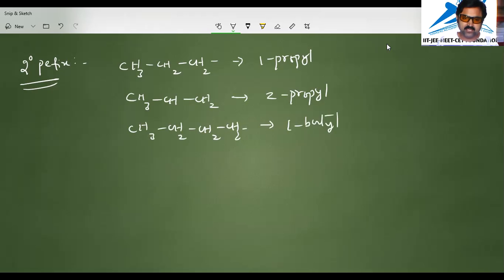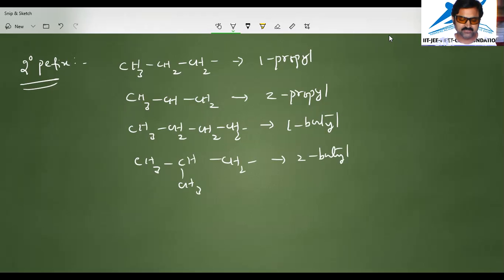In the same way, if it is a four-carbon chain like this, with the bond at the second carbon, we will call it 2-butyl.